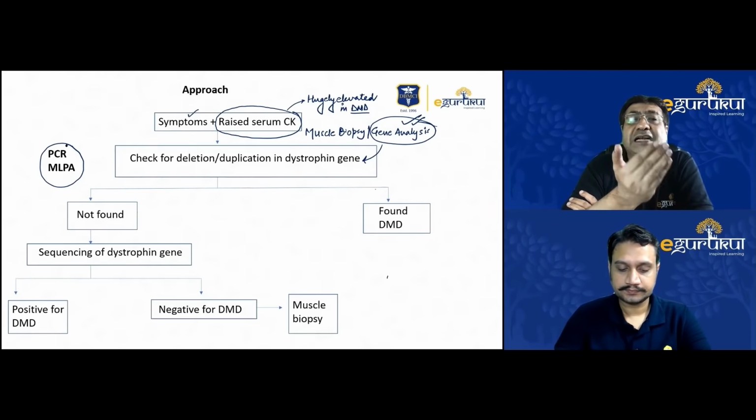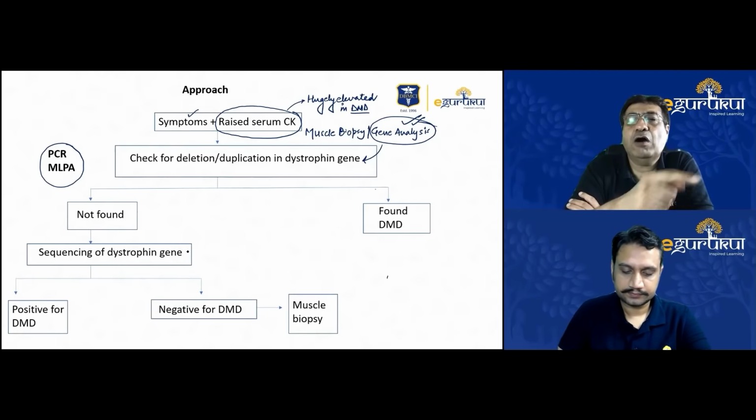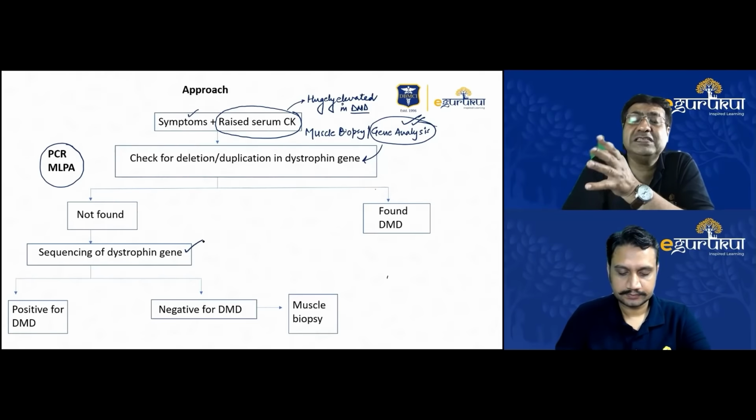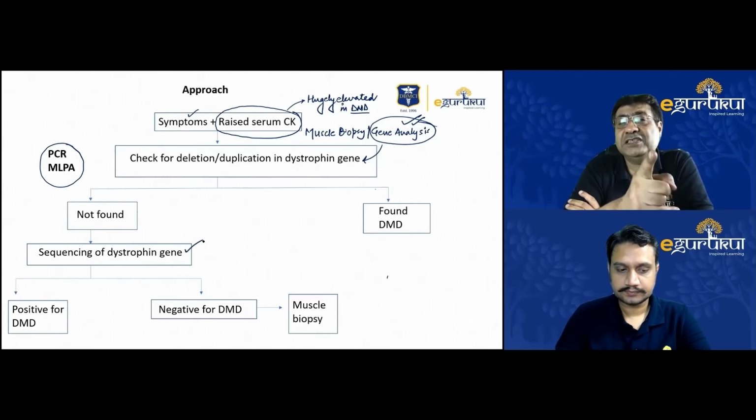Suppose the child does not have those findings. In this case also, please remember that you should not stop thinking of the diagnosis. The next step is to go in for a complete sequencing of the dystrophin gene. Till now, you were checking for the deletion duplication, but now you can go in for a complete sequencing of the dystrophin gene. And in case after the sequencing also, you are still not able to make a diagnosis of DMD, then remember we started by saying the symptoms were of DMD and the creatine kinase levels were significantly elevated. So do not stop thinking of DMD.